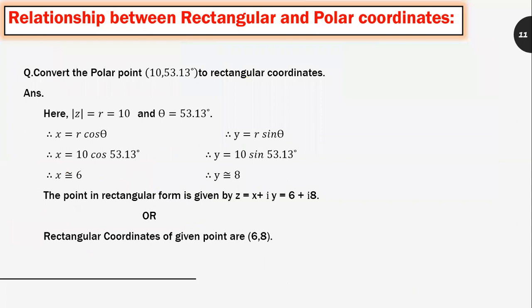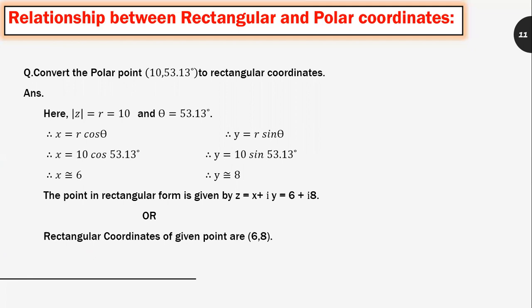Let us consider another example. Convert the polar point 10, 53.13 degree to rectangular coordinates. Here, mod of z, that is the modulus of z, is equal to r is equal to 10 and theta is 53.13 degree. In the previous slide, we have studied the relation that x is equal to r cos theta. Substitute the values, x is equal to 10 cos of 53.13 degree.